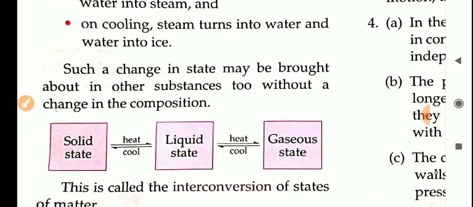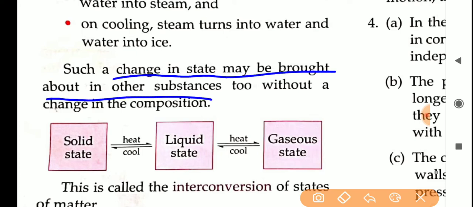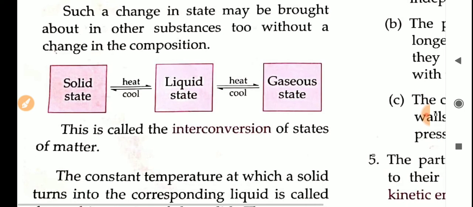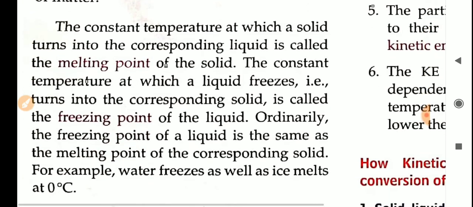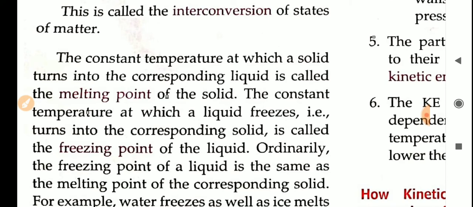Understand? So the change in state may happen in other substances too without a change in composition. That means without changing the composition of a substance, if we can change its state into solid, liquid and gas, that is known as interconversion of state of matter. Okay, that can be done by cooling or heating.